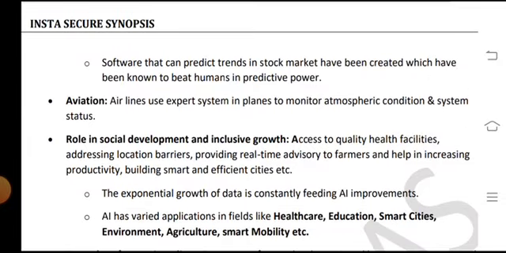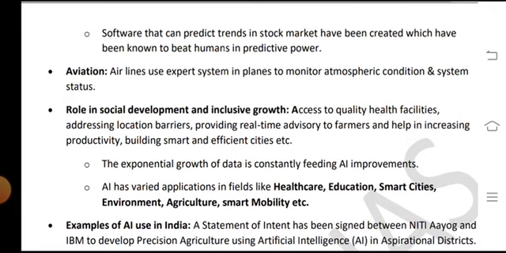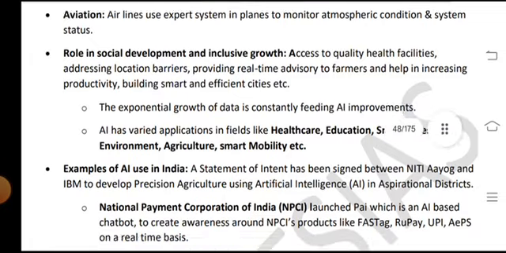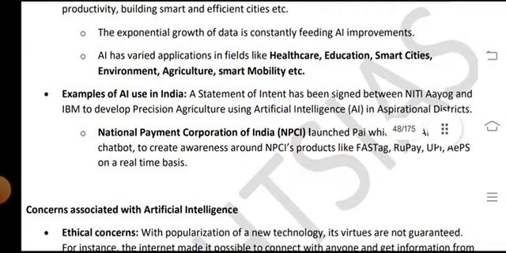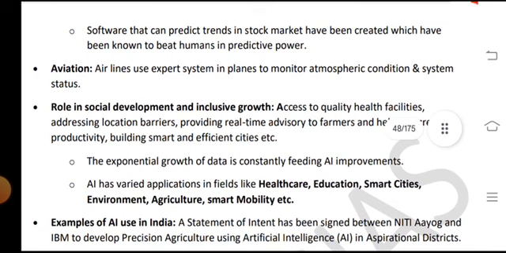Software that can predict trends in the stock market has been created and has been known to beat humans in predictive powers. The role of AI in social development and inclusive growth: examples of the use of AI in India. In aviation, airlines use expert systems in planes to monitor atmospheric conditions and system status.